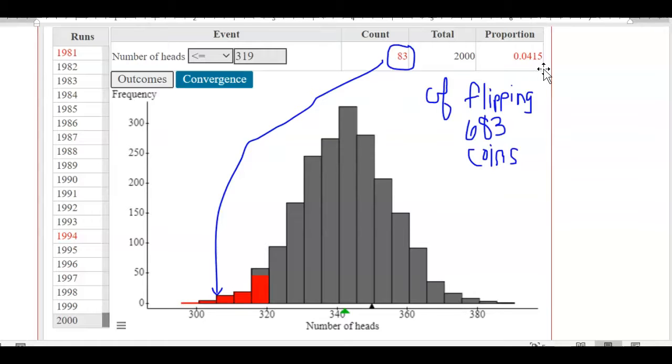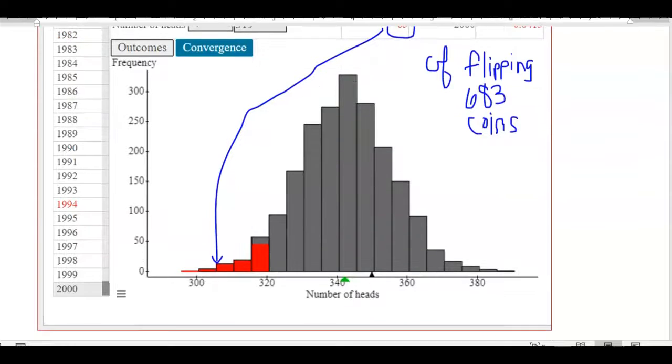And you're like, okay, well, that means about 4 times out of 100, I would expect to get 319 coins or fewer if I flipped 683 coins. Okay, so it's not very common, right? I mean, it's not impossible. There's a pretty good area here that is highlighted red, and 83 out of my 2,000 times were fewer than or equal to 319 heads. But it's like, okay, and we're assuming that flipping a coin is a 50% chance of getting a head. Okay, that's what it says.